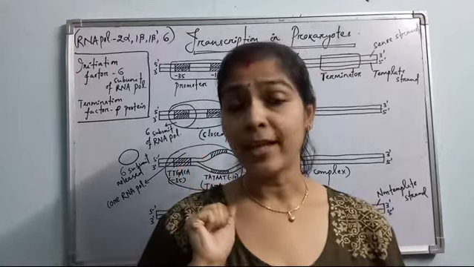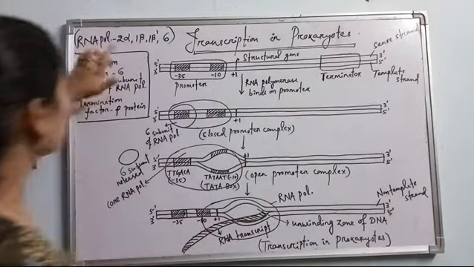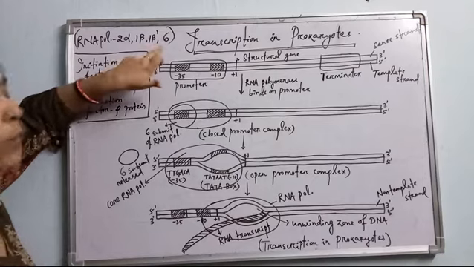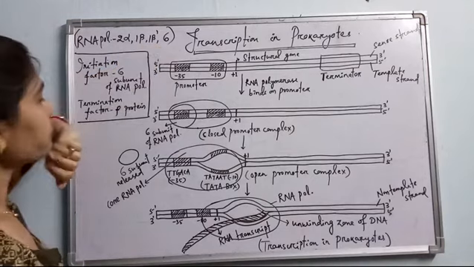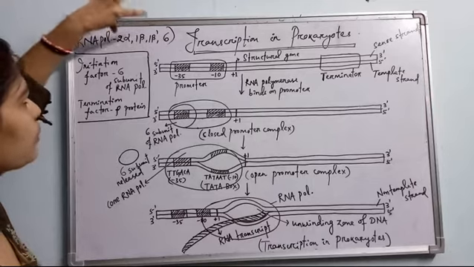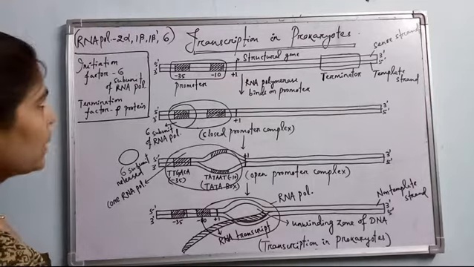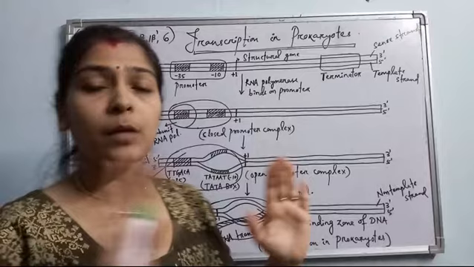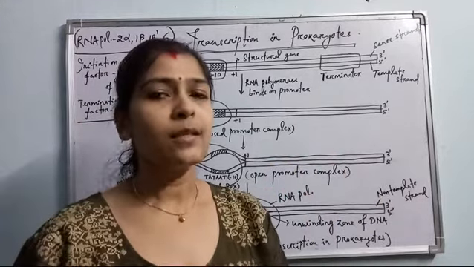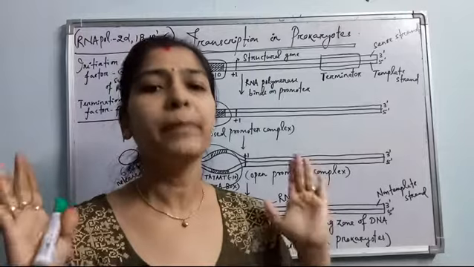This RNA polymerase enzyme has 5 subunits. It has 2 alpha subunits, 1 beta, 1 beta prime and 1 sigma subunit. So this is the RNA polymerase, made up of 5 different subunits. It's a mega enzyme. This RNA polymerase can accommodate about 60 base pair region of the DNA molecule during synthesis of RNA. This is such a big enzyme.